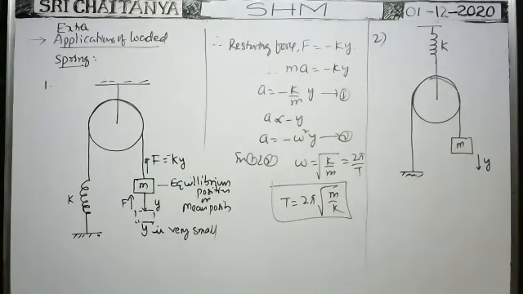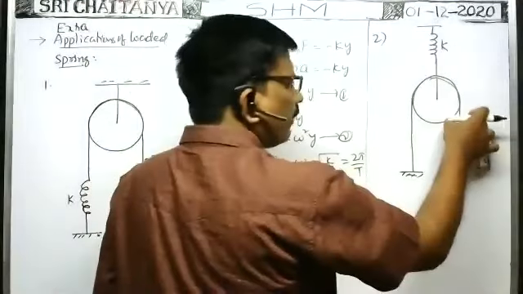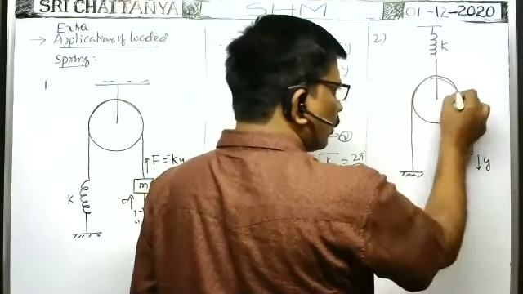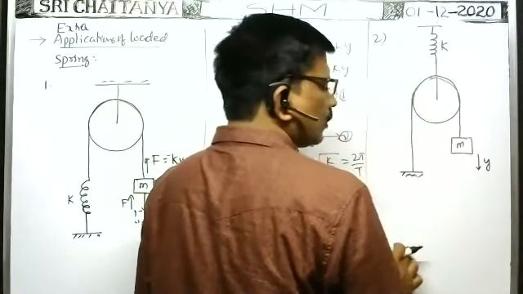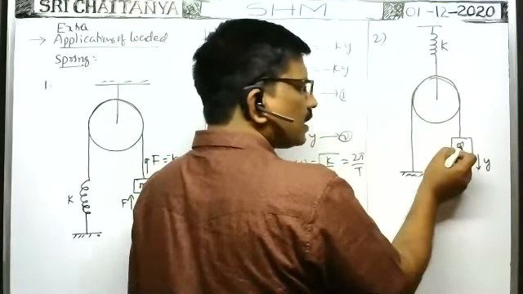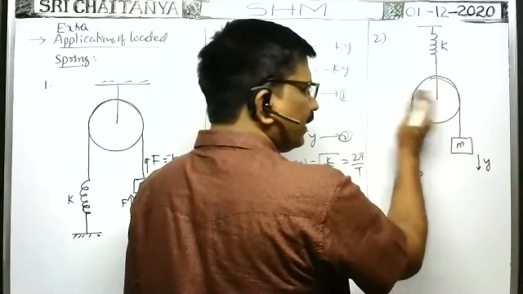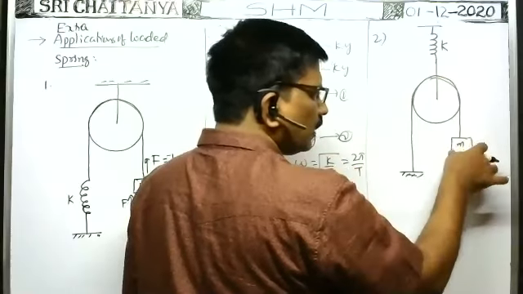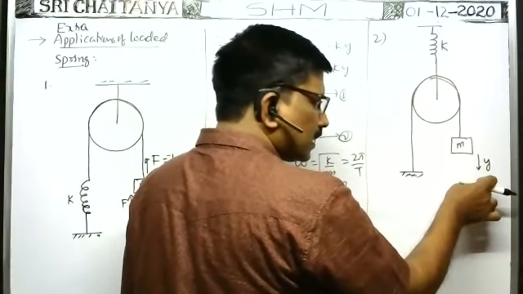When the block is displaced by a distance y, definitely on this side y by 2 length and on this side y by 2 length must pass over the pulley, and the pulley comes down, then only the block displaces by a distance y.